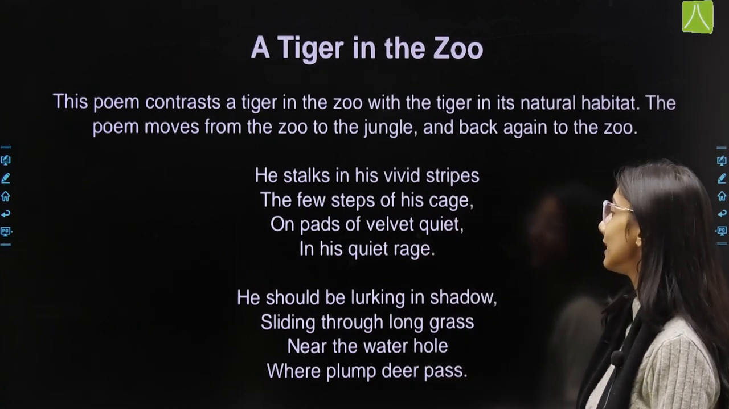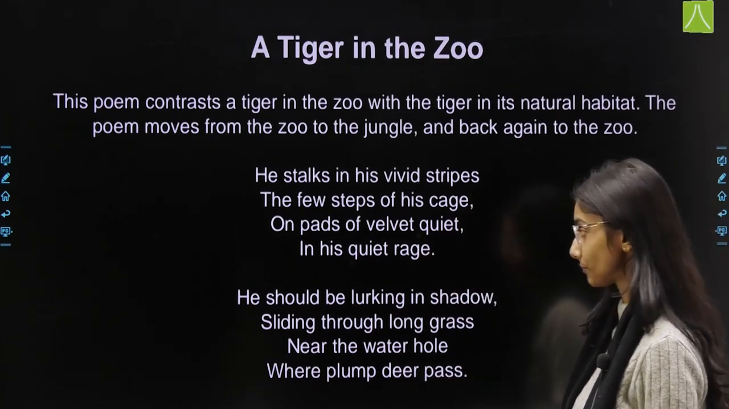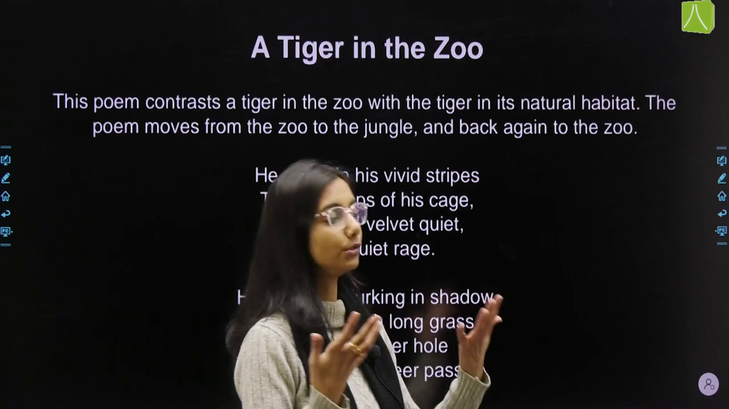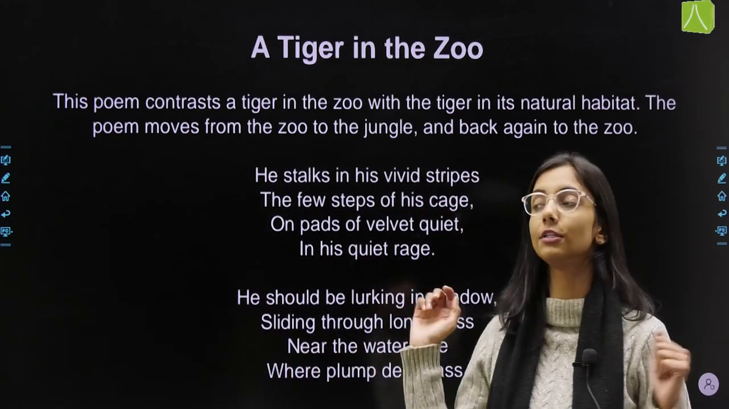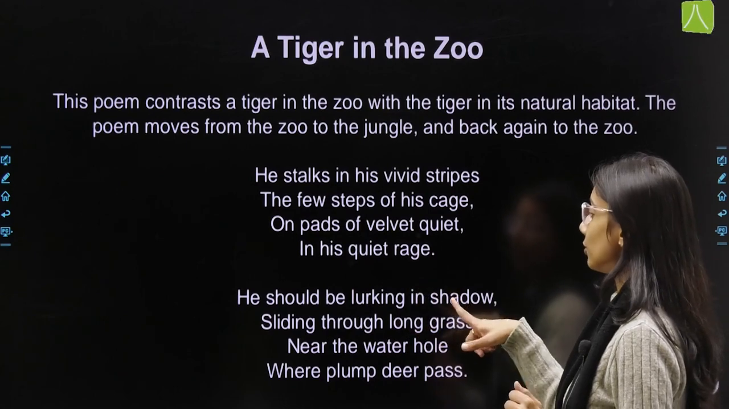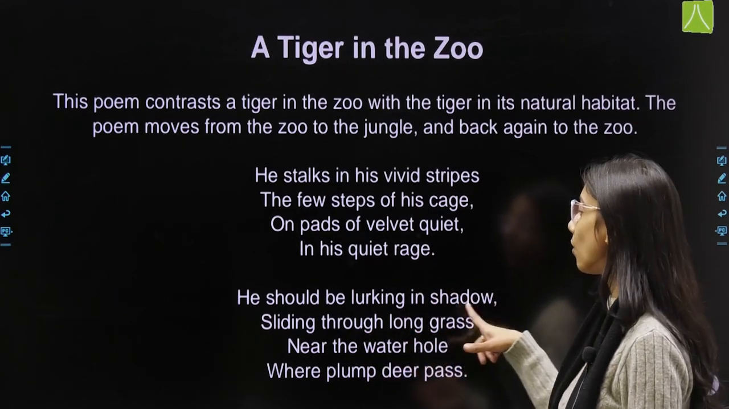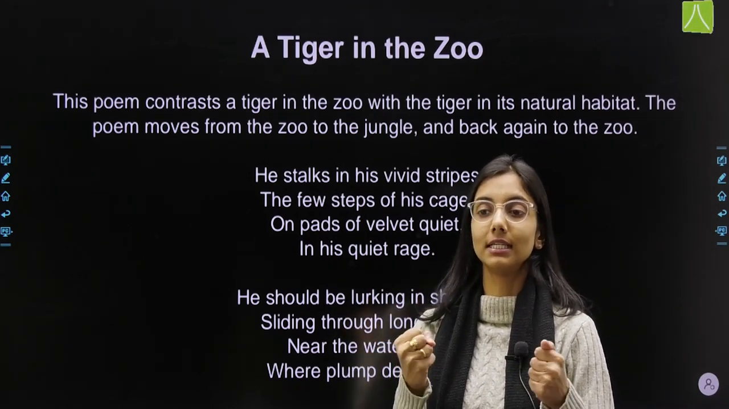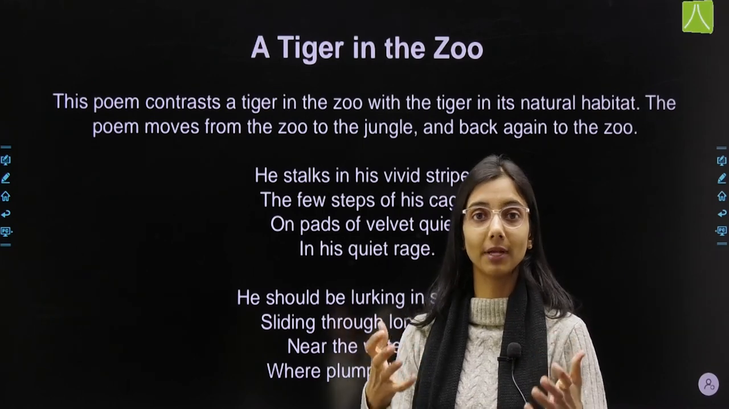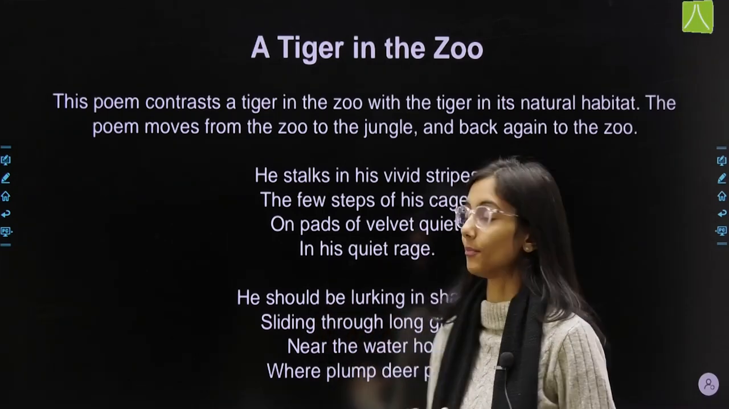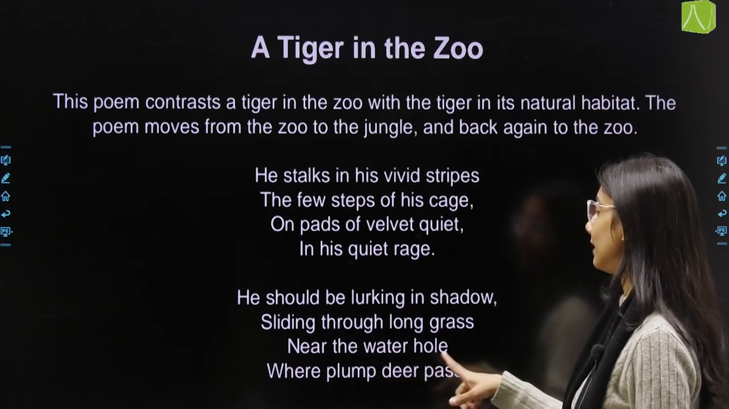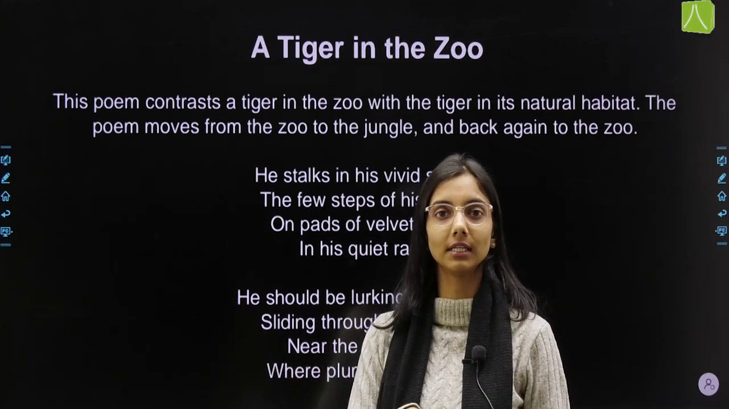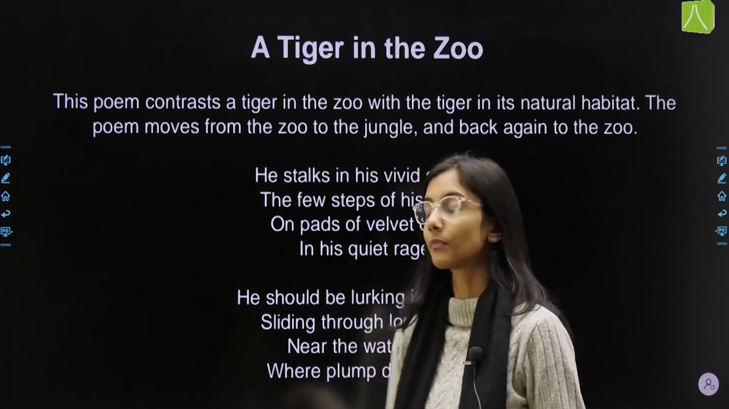Then he should be lurking in shadow, sliding through long grass. Now what is a tiger supposed to do? Where is he supposed to be? He is supposed to be in a jungle, out there in a forest, out in the open. So he should be lurking in shadow. He should be hiding in the shadow, sliding through long grass. जो long grass होती है उसमें से he hides there, ना? And because he is there looking for his prey, he doesn't want his prey to know that he is there. Near the water hole where plump deer pass. And he is near that water hole जहाँ पे सारे animals पानी पीने के लिए आते हैं. So it would be easier for him to catch them.